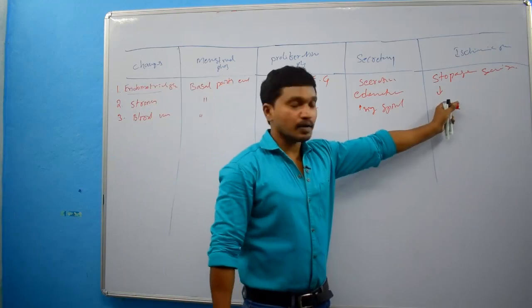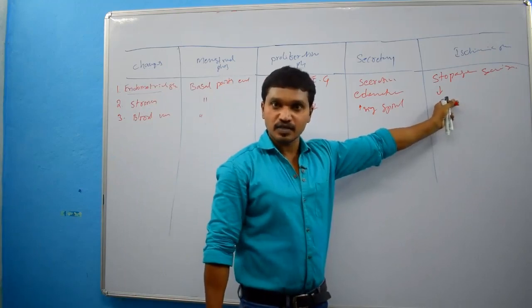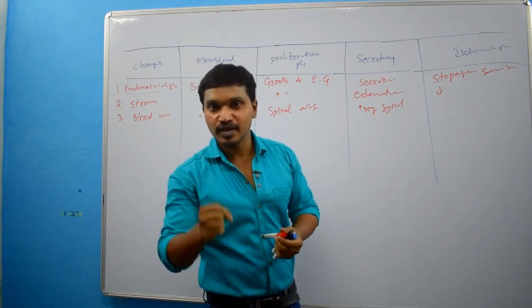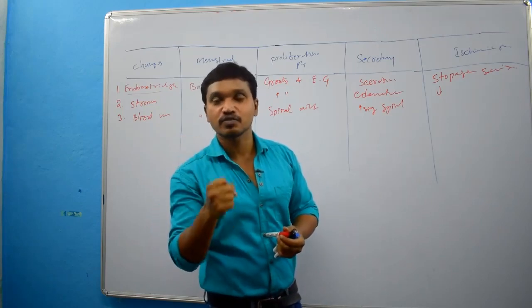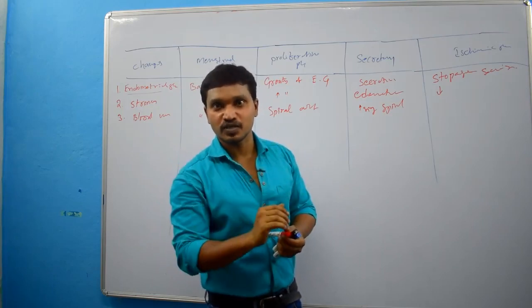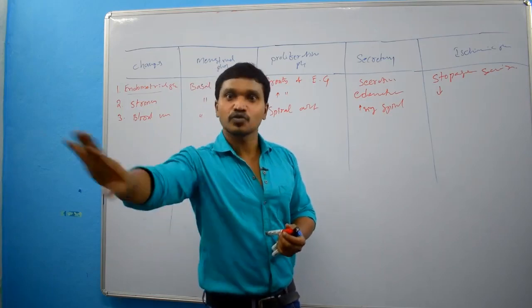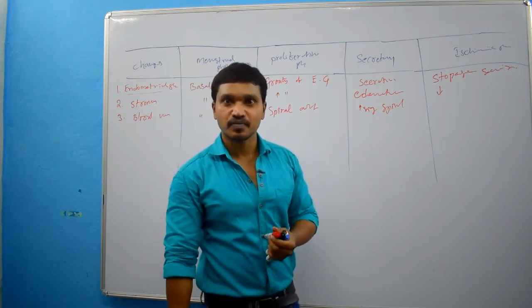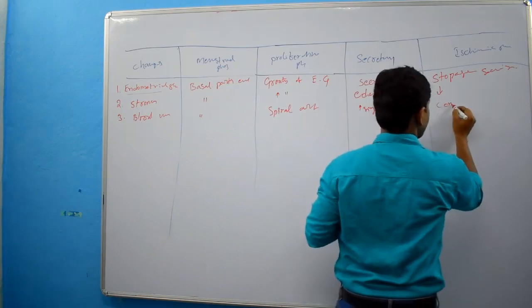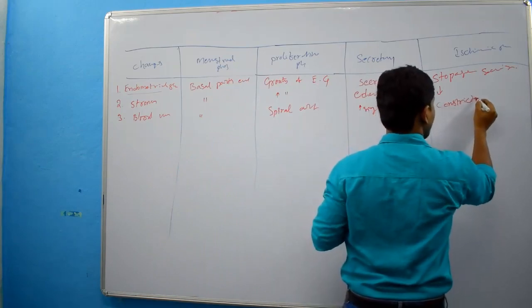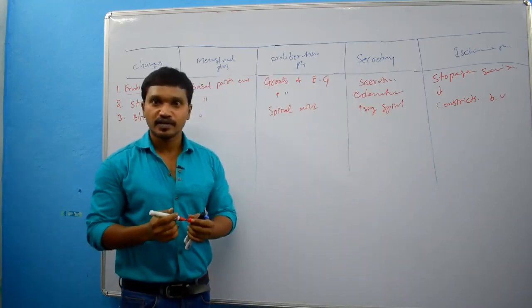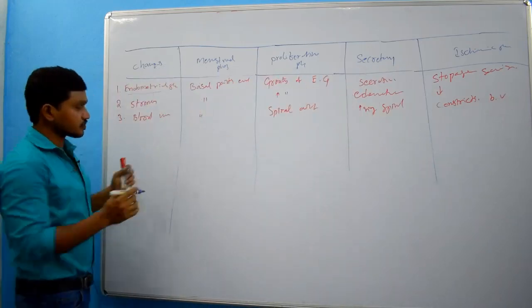Then what will happen in the ischemic phase? In the ischemic phase, constriction of blood vessels, mainly constriction of spiral arteries, which leads to ischemia. Ischemia leads to necrosis. Necrosis leads to sloughing off of endometrium. Is it? So here constriction of blood vessels. Right?